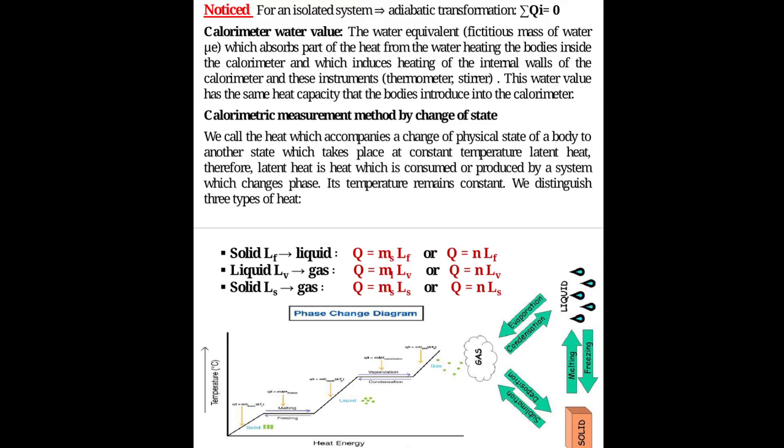Calorimetric measurement method by change of state. We call the heat which accompanies a change of physical state of a body to another state, which takes place at constant temperature, latent heat. Therefore, latent heat is heat which is consumed or produced by a system which changes phase. Its temperature remains constant. We distinguish three types of heat.